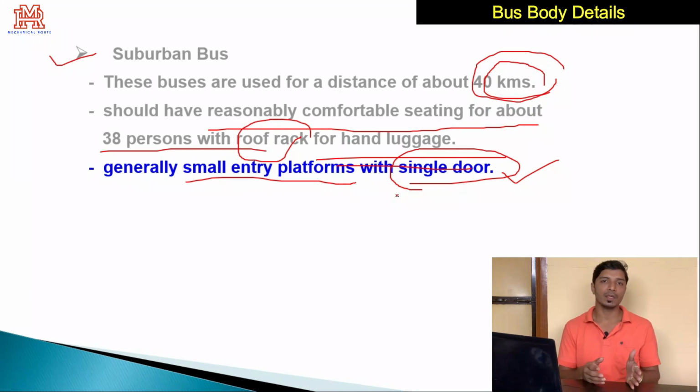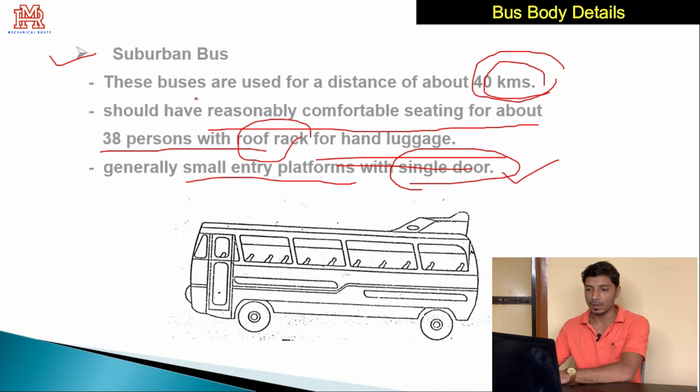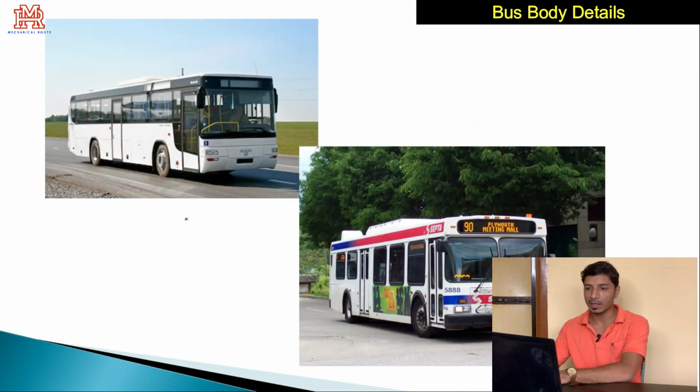In city buses we have seen the bus may stop every 200 meters, 300 meters, but here you will find stops of around 5 kilometers, 10 kilometers, etc. In some villages also, suburban buses can be used. Basically we might have observed these types of buses. These are the suburban buses.